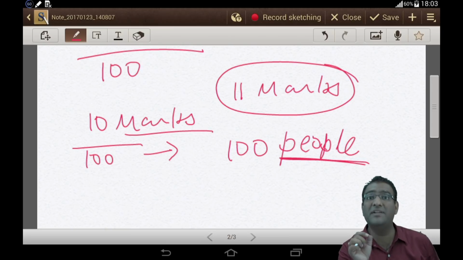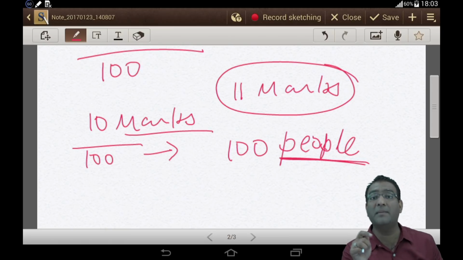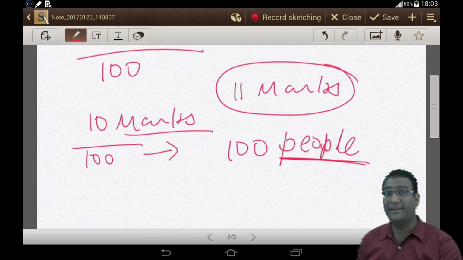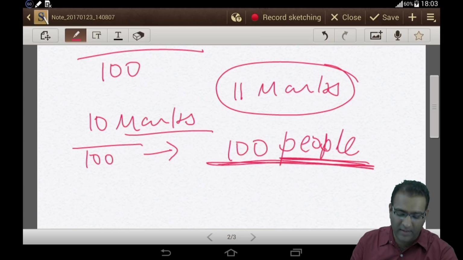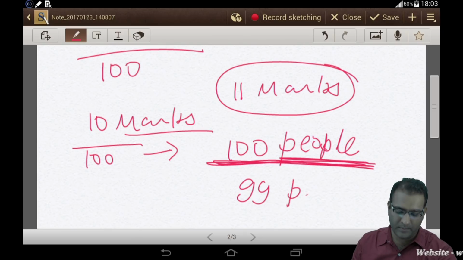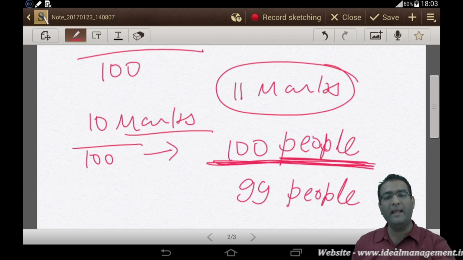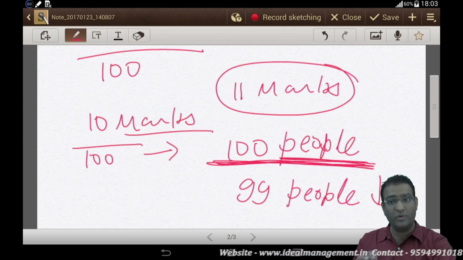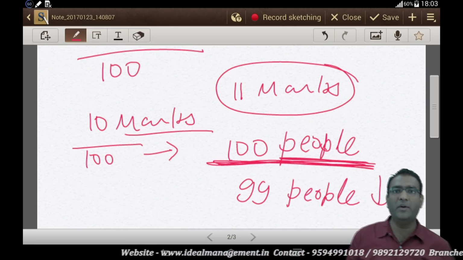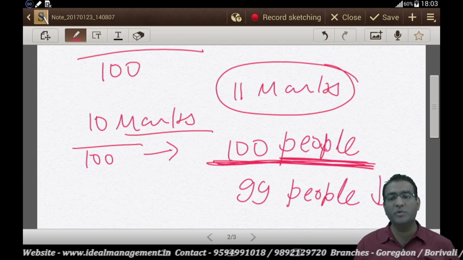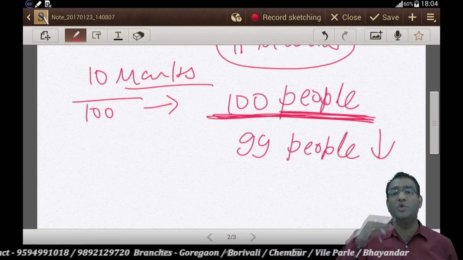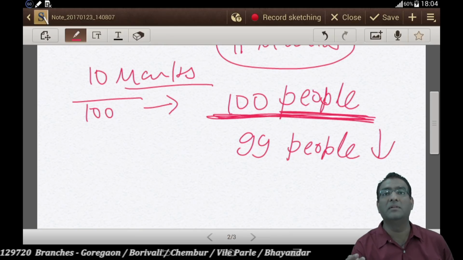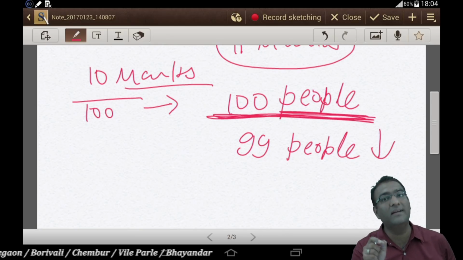So basically can I say 11 is the percentage marks you have got, 11% marks out of 100. But let's understand this. 11 marks. Out of 100 people, can I say 99 people are below your score? 99 people are below your score. जो आपको स्कोर है उसके नीचे 99 है. Are you able to understand this? 99 people are below your score. Now that is called percentile. So basically you are above how many people is your percentile.